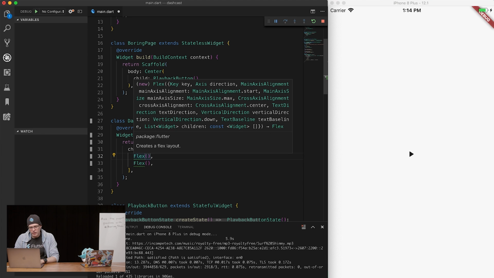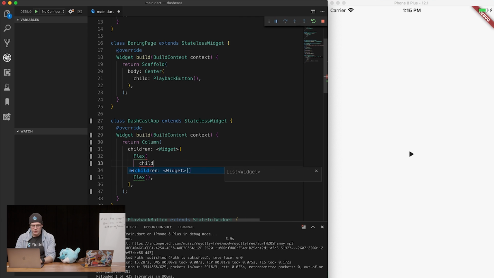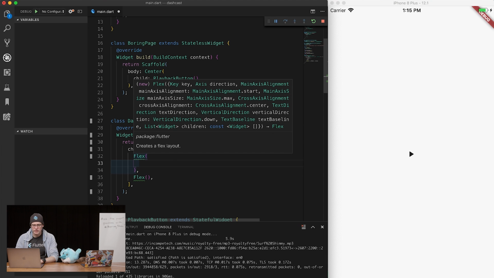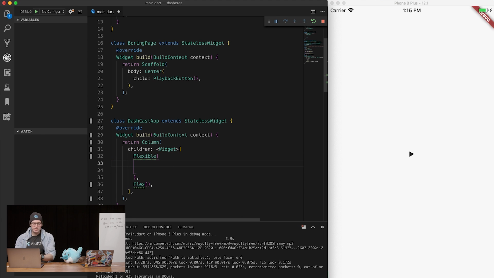So let's go, and we have flex, and I think we can give it a flex. Oh wait, how does this work? Do we give it a flex or a flexible? There we go. Okay, so flexible. This top one is going to be 9/10, so we're going to specify flex of 9.